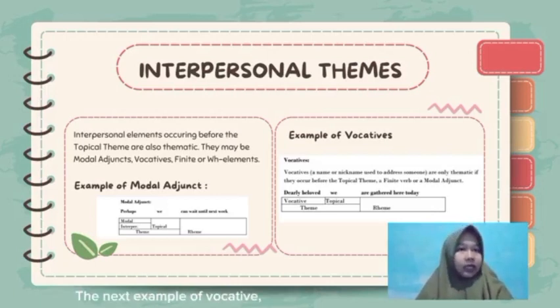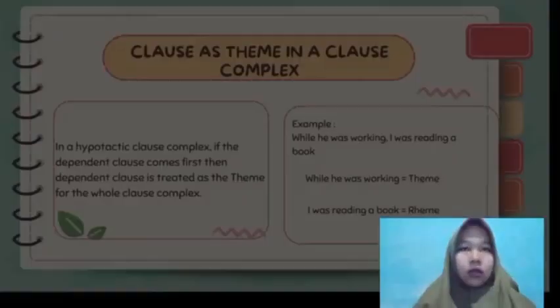Okay, the next example is the vocative. A vocative is a name or nickname used to address someone. The example is: dearly beloved, we are gathered here today. Dearly beloved is a vocative and we is the topical theme or subject. Dearly beloved, we is the theme and are gathered here today is the rheme.